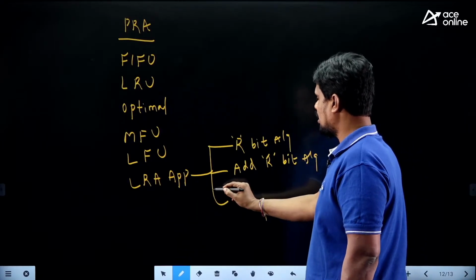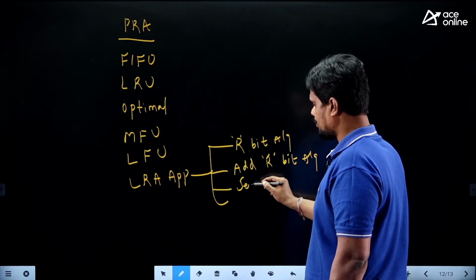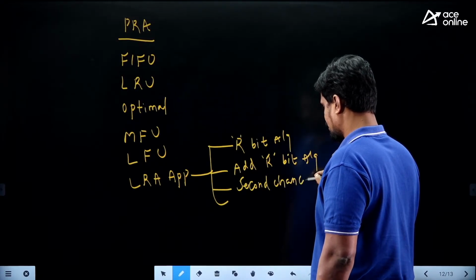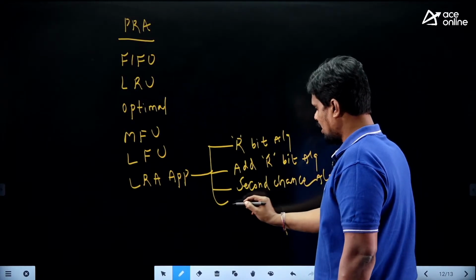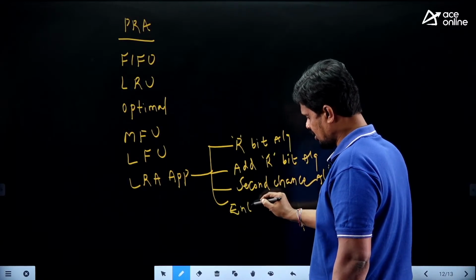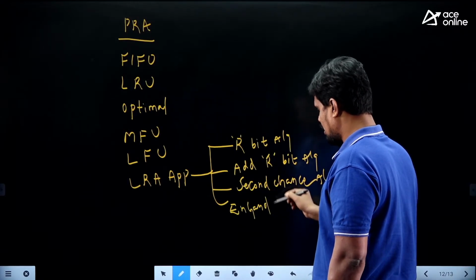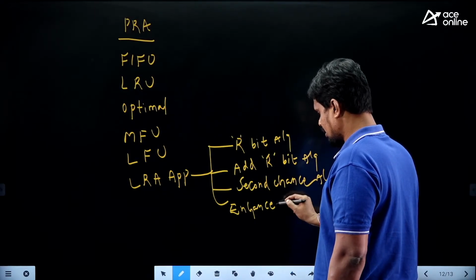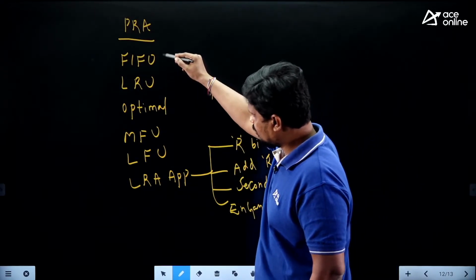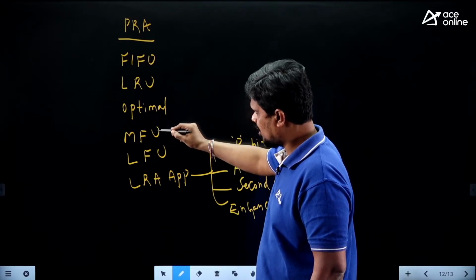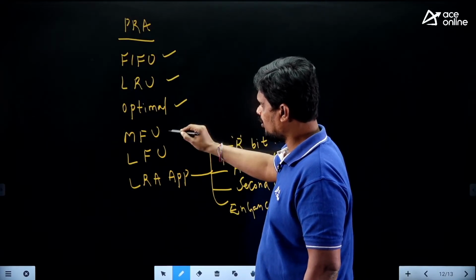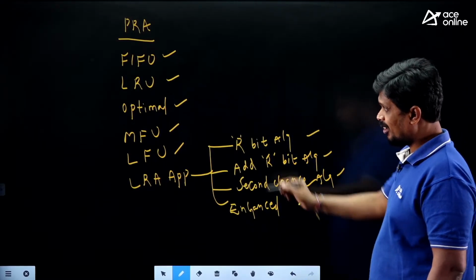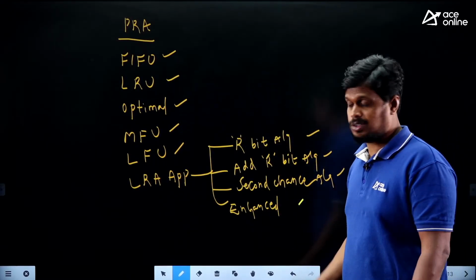After that we have covered the second chance algorithm, and after that the enhanced second chance algorithm also. So this is also covered in our classes. Here itself you can see 3 plus 2, 5, and then 4, so a total of 9 page replacement algorithms.